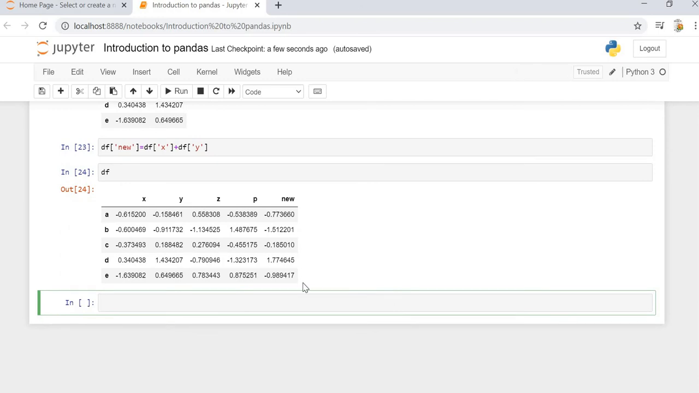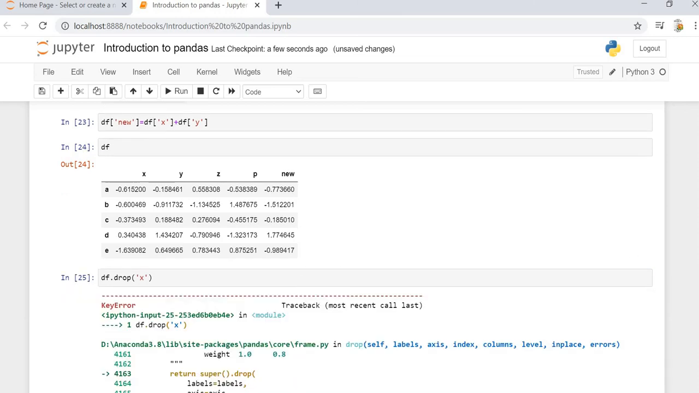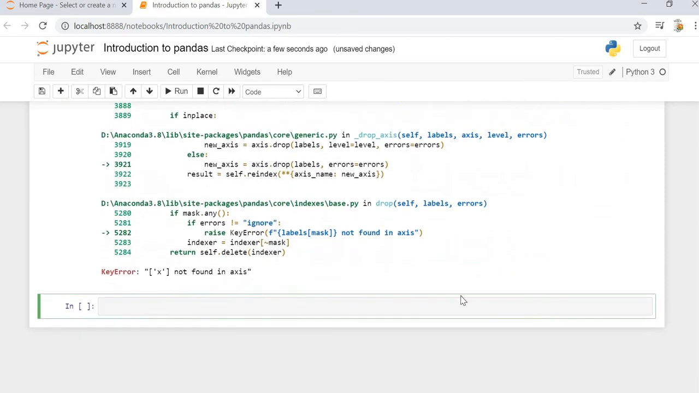Okay, now to drop any kind of column from any data frame, we can do df dot drop. It will drop the column that we specify in the data frame or the row that we specify in the data frame. So if we want to, let's say, drop the column X, we can do df dot drop and X. If we do this, we are going to get an error. What is the error? It says that X is not found in the axis.